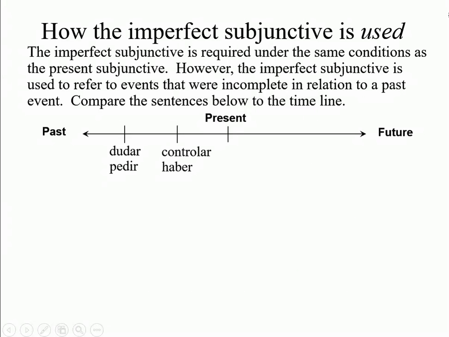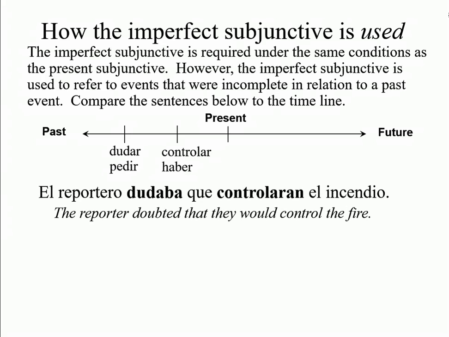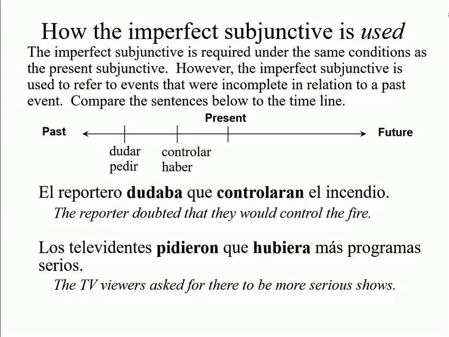Remember, the imperfect subjunctive is required under the same conditions as the present subjunctive. However, the imperfect subjunctive is used to refer to events that were incomplete in relation to a past event. Compare the sentence. El reportero dudaba que controlaran el incendio. Past tense, imperfect subjunctive. Los televidentes pidieron que hubiera más programas serios. So, preterite, again, imperfect subjunctive.